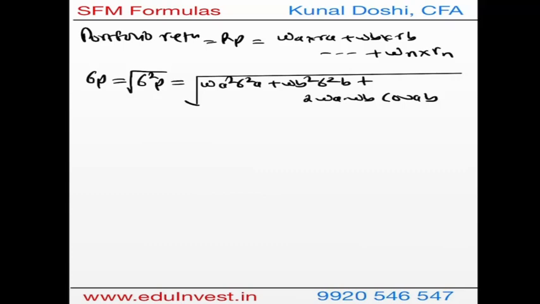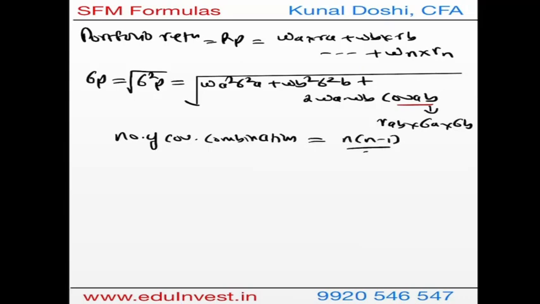Here remember that instead of covariance, you can also replace that with correlation AB, standard deviation of A, standard deviation of B. If there are more than two stocks, then the number of risk terms will be as the number of stocks, but the number of covariance combinations, you can use the combination formula, which is n(n minus 1) by 2. Correct? This is for the number of covariances.